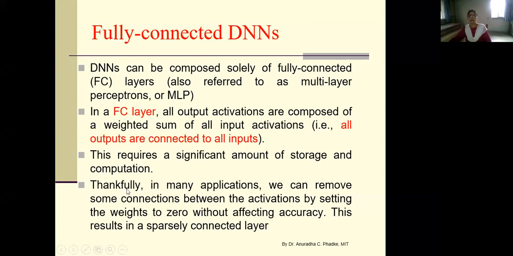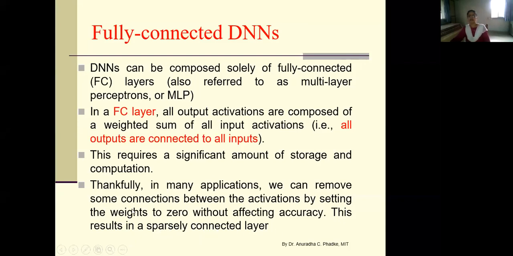Okay, but in many real applications, we can remove some connections between the activations by setting the weights to 0 without affecting the accuracy, and this results in sparsely connected layer. So though we say that with fully connected layers we are getting best accuracy, for real applications, we remove certain links, which is equivalent to setting the weights to 0 values, so still we get better performance, and hence this results in sparsely connected layer.